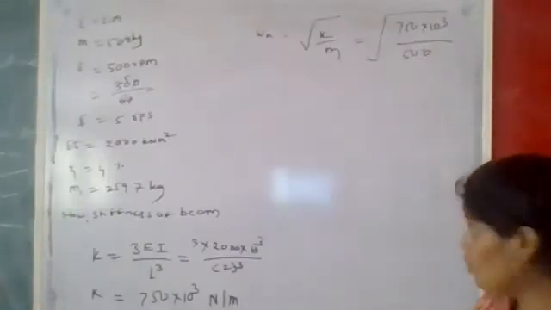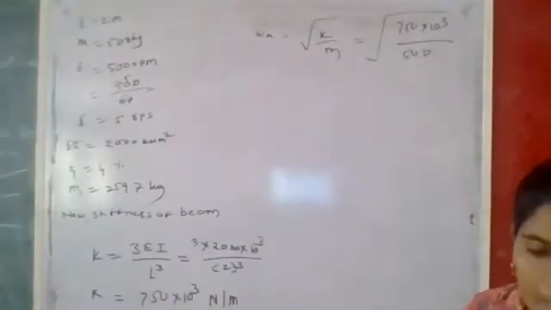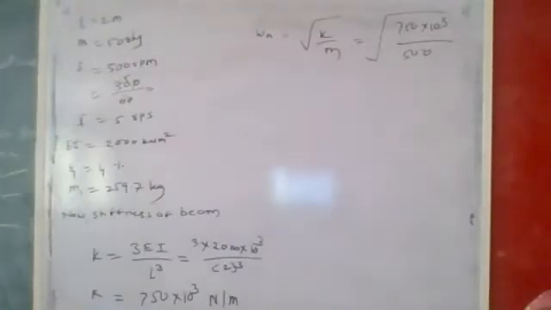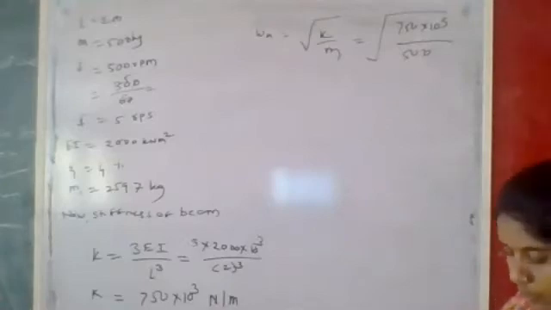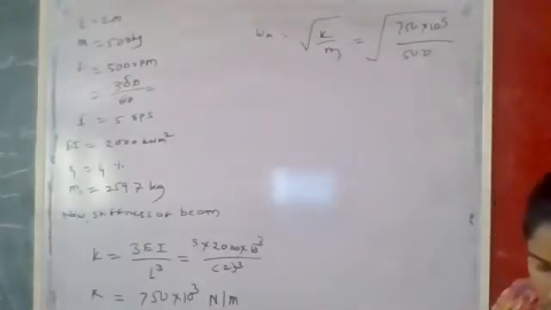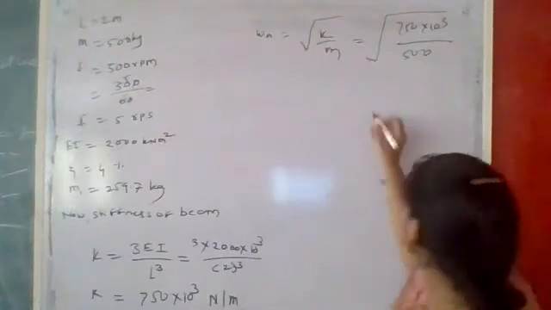Shweta, what is the answer? Omega n, tell me the answer. Omega n is equal to root of K by M. Already we know the K value, already we know the M value. Then what is the value of omega n? That is 38.73, right?